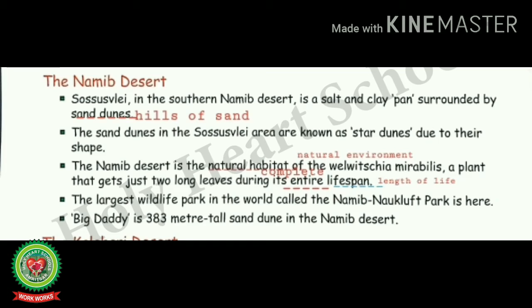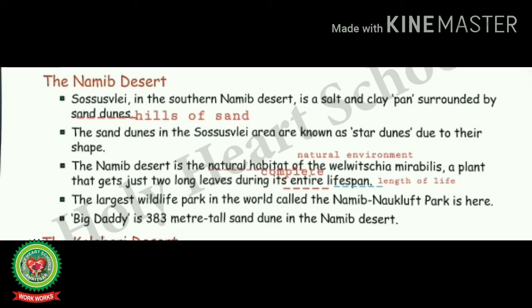The Namib Desert is the natural habitat of the Welwitschia mirabilis, a plant that gets just 2 long leaves during its entire lifespan. The largest wildlife park in the world, called the Namib Naukluft Park, is here.